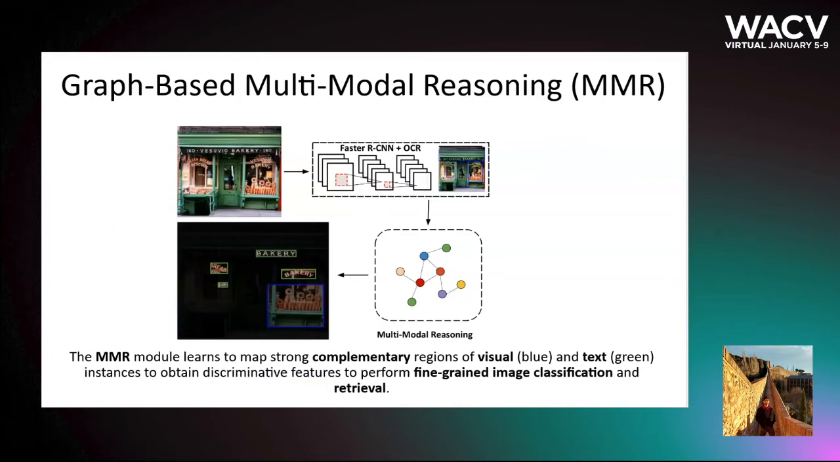In this work, we employed a graph-based multimodal reasoning module to map complementary regions of visual and textual instances into a common semantic space. We further use these refined features to perform the task of fine-grained classification and retrieval.